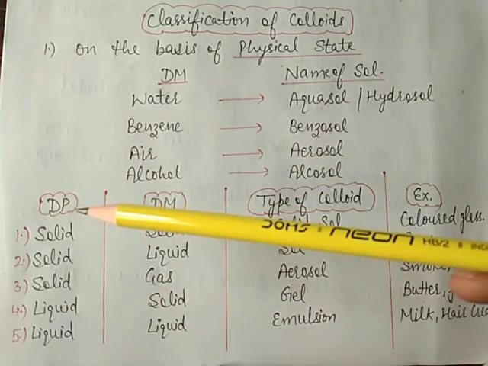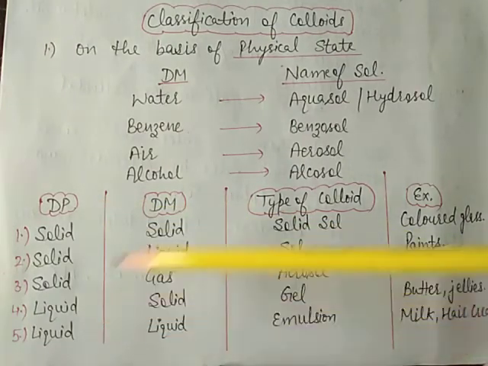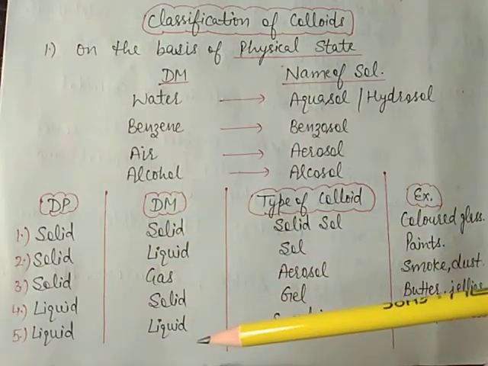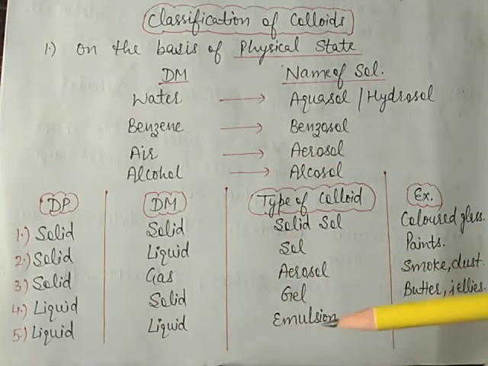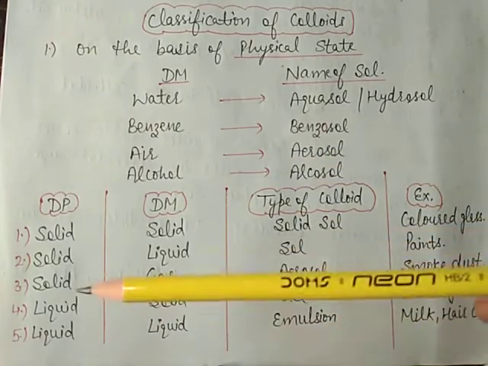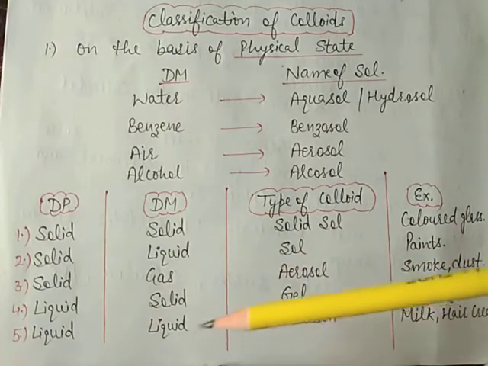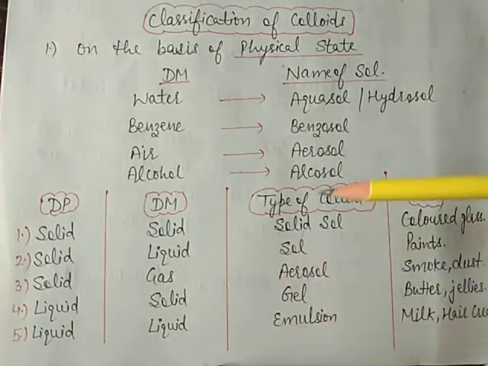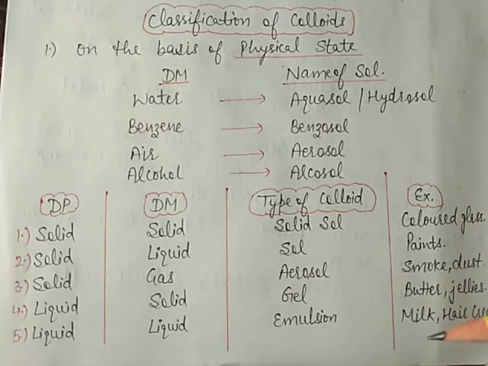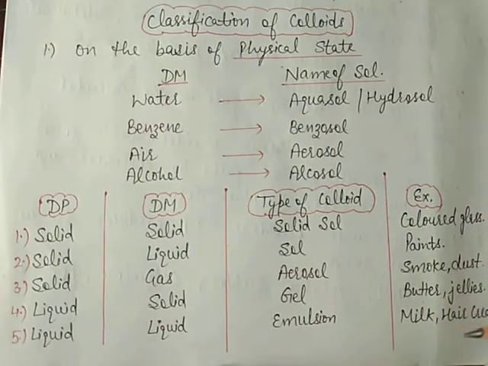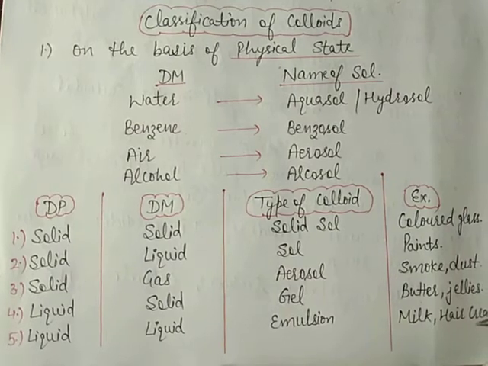If the dispersed phase is liquid and the dispersion medium is liquid, both are liquid, then emulsion is formed. This is very important. When liquid plus liquid is formed, what type of colloid is formed? It means emulsion is formed. Here the most important example is milk, hair cream, etc.